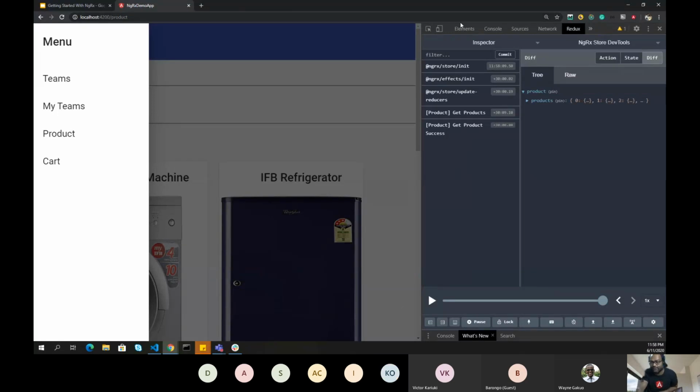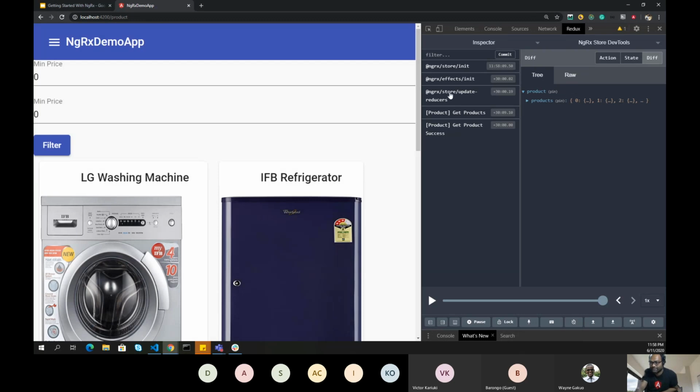Okay. So in DevTools, you can see there are a few actions which are dispatched called NgRx store init, effects init, store update reducers. So these actions are dispatched from the internal NgRx. This is something which we are not dispatching. Our actions always start from the feature slice, right? As we said. So you can see product, get products.